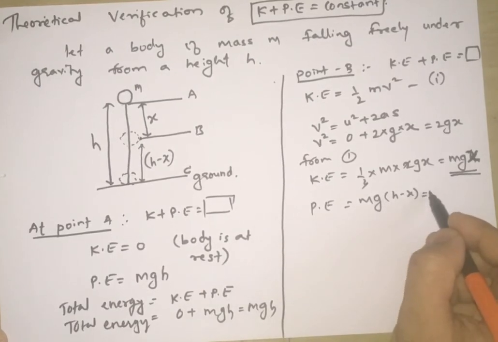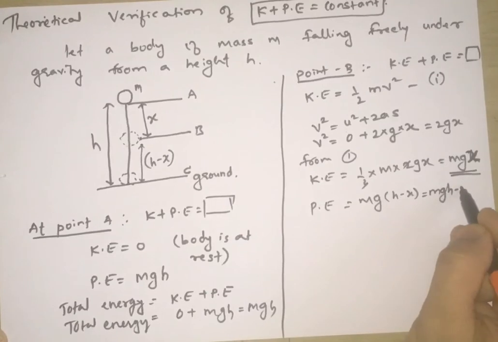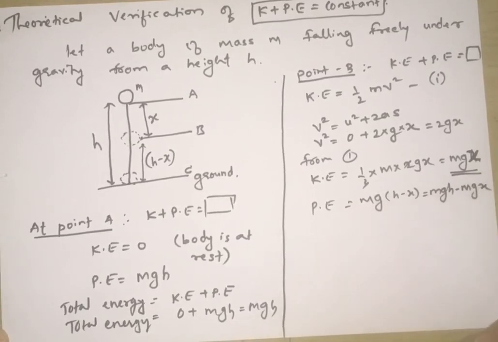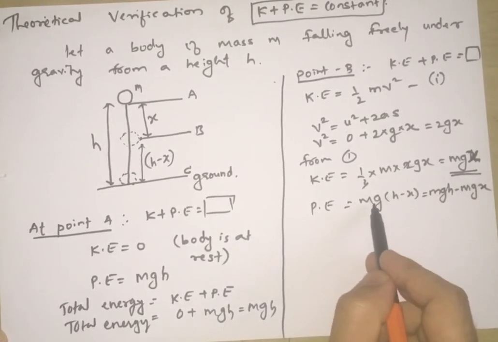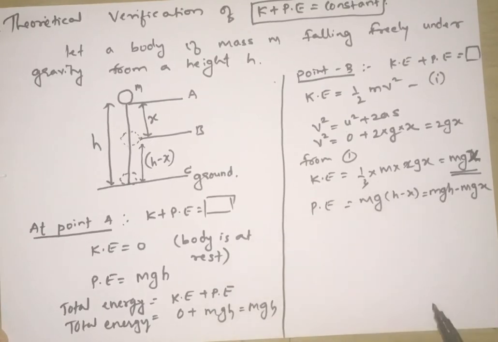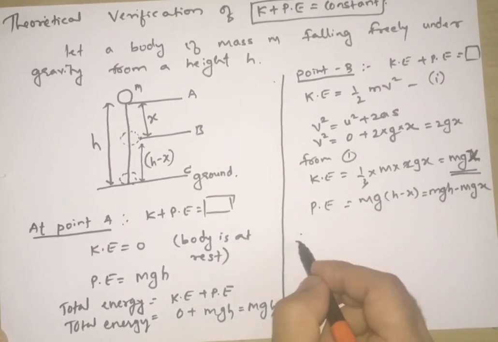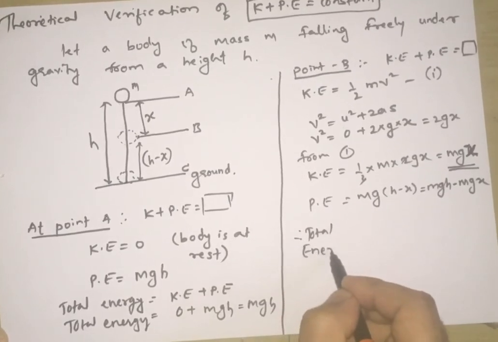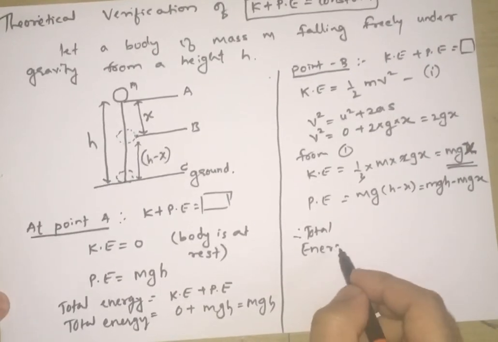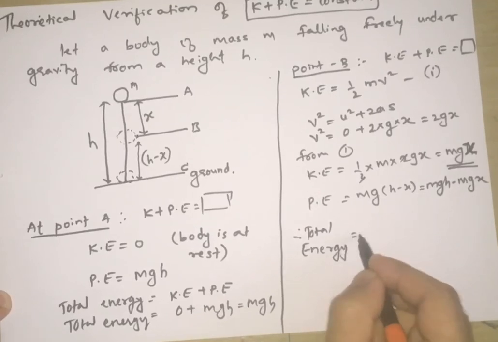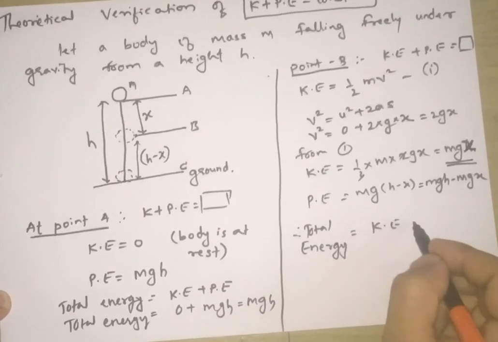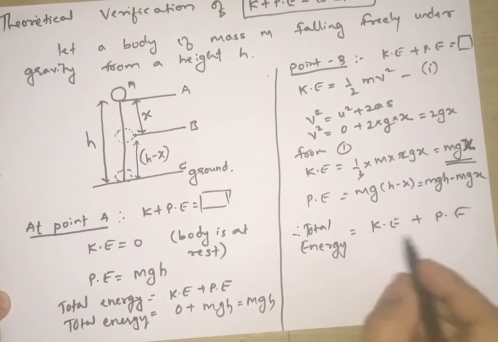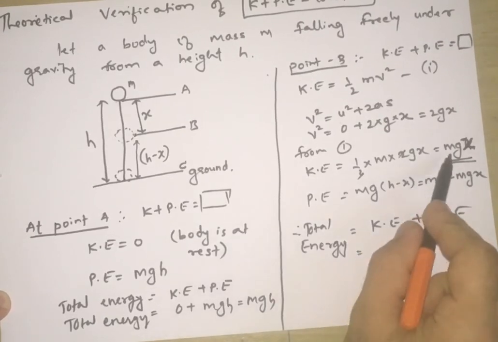So this is nothing but mgh minus mgx. Therefore total energy is equal to kinetic energy plus potential energy. Now what is kinetic energy? mgx.